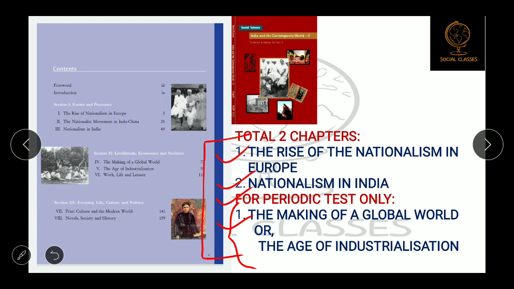In the PT exam, that is the periodic test exam, questions may come from the first chapter, the Rise of Nationalism in Europe, from Nationalism in India, as well as from Making of a Global World or Age of Industrialisation. But in the board examination, the questions will come only from two chapters, the Rise of Nationalism in Europe and Nationalism in India. So this is all for history.